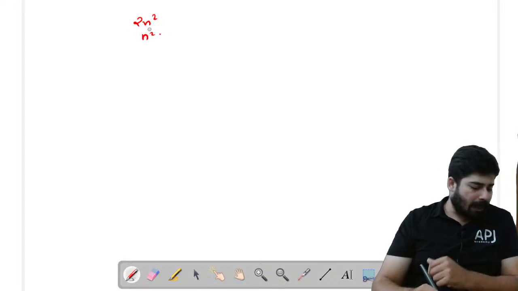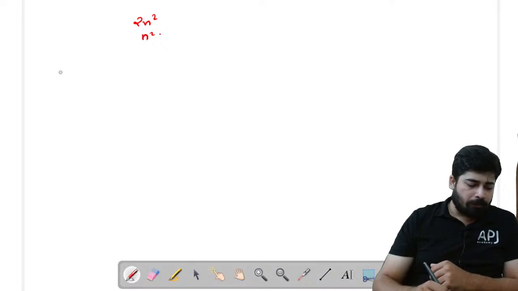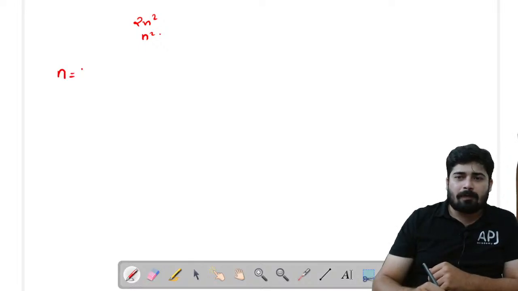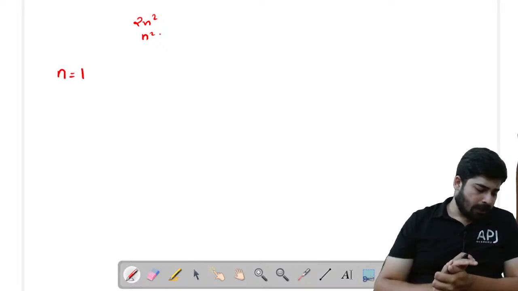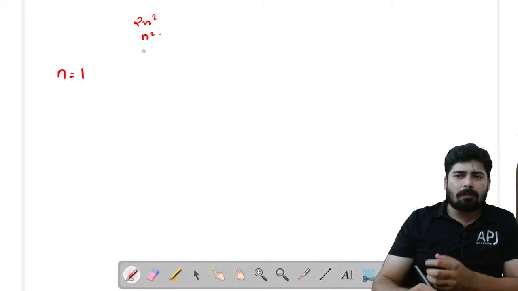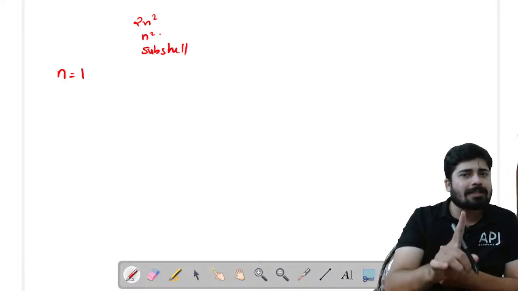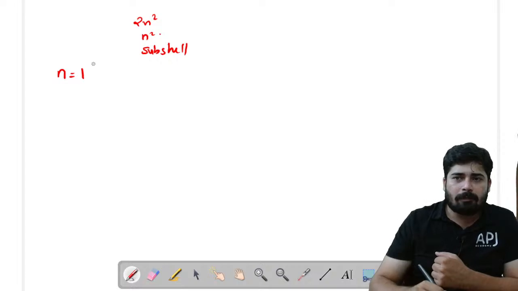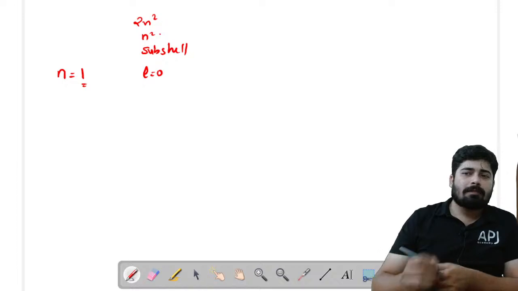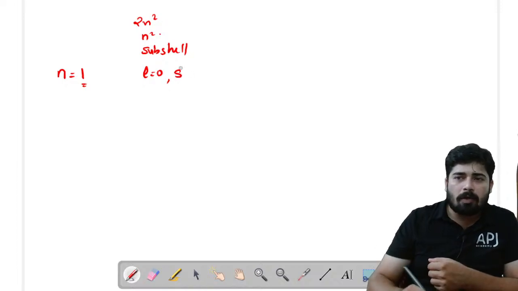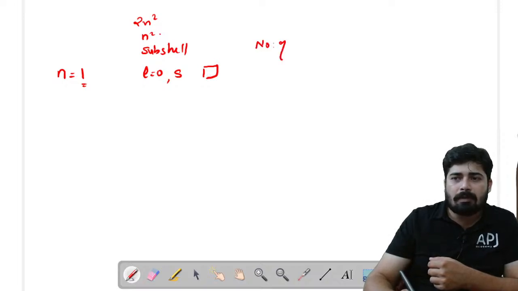Now let's take the practical application here. If I am considering the first orbit or the first shell, tell me how many electrons are possible. Before that, tell me how many subshells are possible. For the first shell only one subshell is possible. We know that if n is equal to 1, then only l equal to 0 is possible. That means the s subshell is possible. S subshell means only one orbital. So tell me the maximum number of electrons possible.